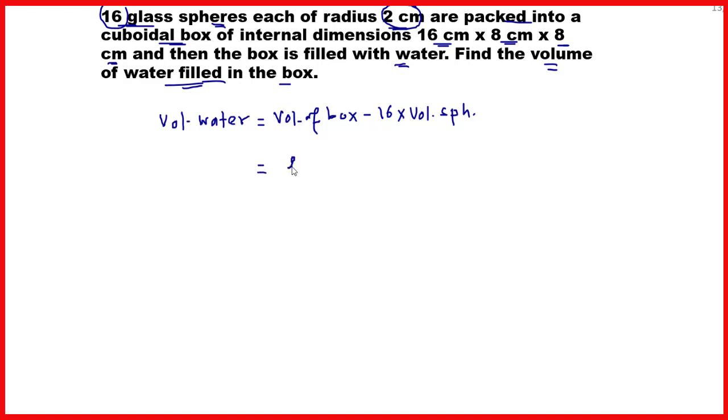So which is equal to volume of box, that is calculated as length into breadth into height, minus 16 into 4 by 3 pi r cube.